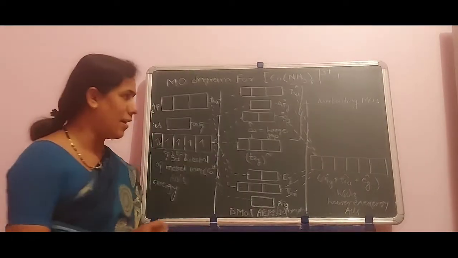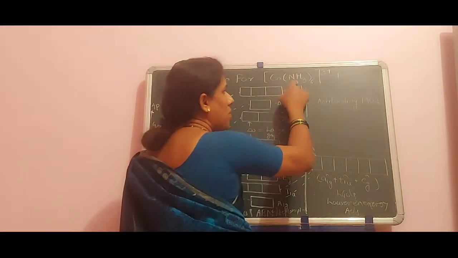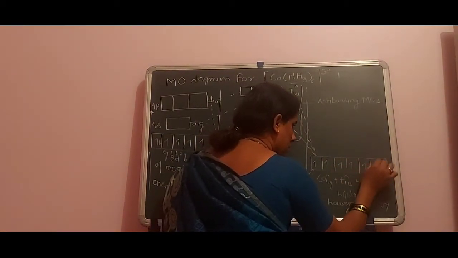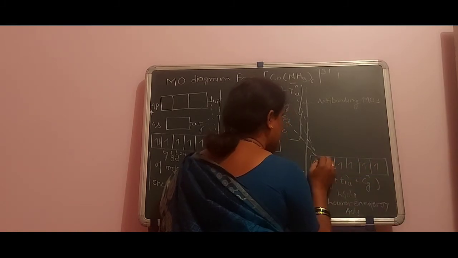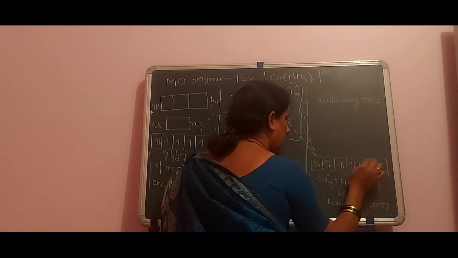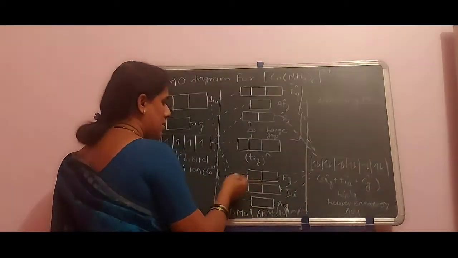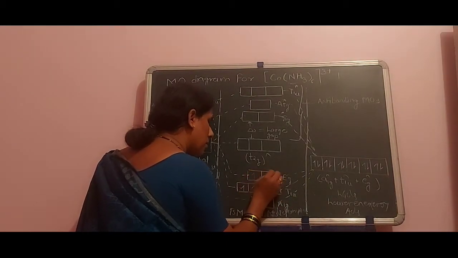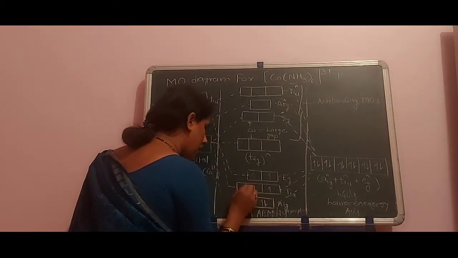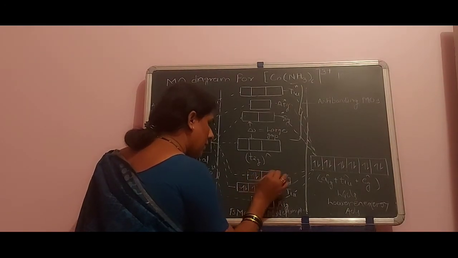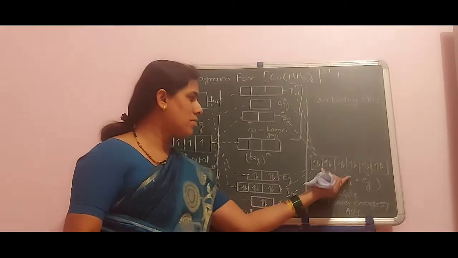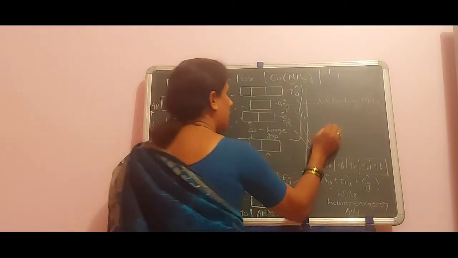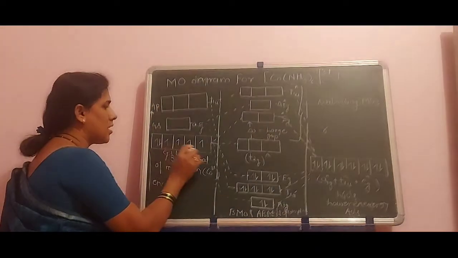Now we have to fill up the electrons. How many electrons? 6 from each strong ligand, that is equal to 12, according to Hund's rule of maximum multiplicity. Now these electrons are filled up in this fashion, 1 to 12. Okay, 12 electrons from ligands correspond to this. This portion is completed. Now, how many electrons remain? 6. Which are the 6? That is the central metal ion.